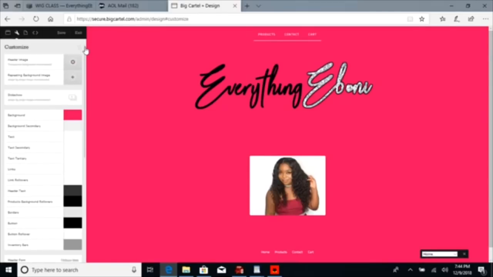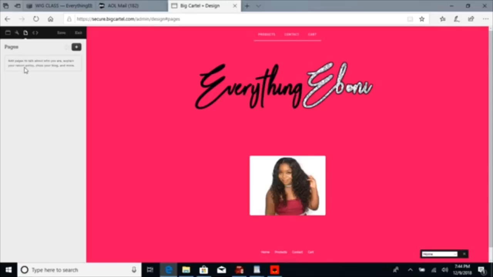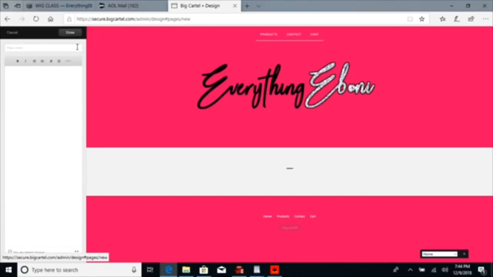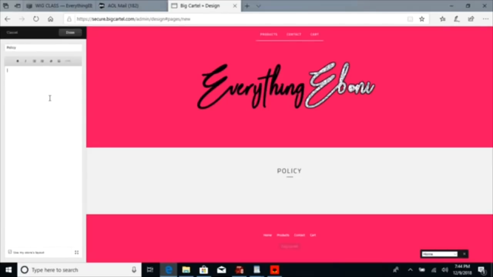Now you need to add pages to your website. Right now it automatically has products, contact, cart. If you want to create a policy page, right over here next to the wrench or whatever tool that is, you have like a little page icon. You're going to click on it, okay? You're going to add a page. Let's say this is going to be the policy page, okay? And then you're going to type out your policies. This is something I already told you to do in part 1, so hopefully you already did it and you'll be able to copy and paste your policies over to this page.